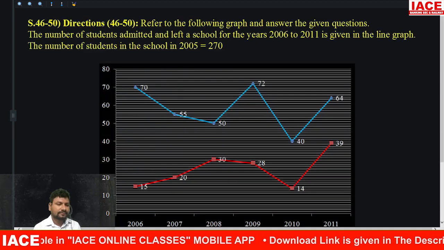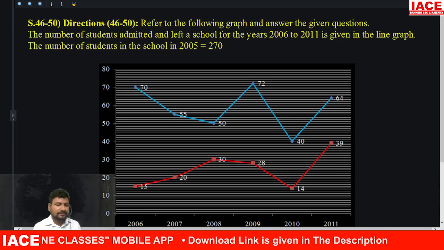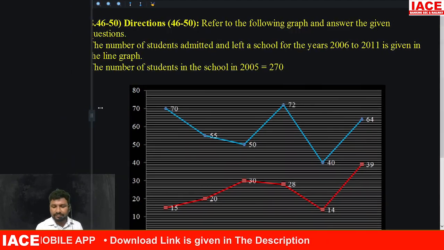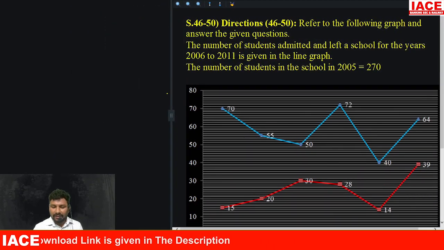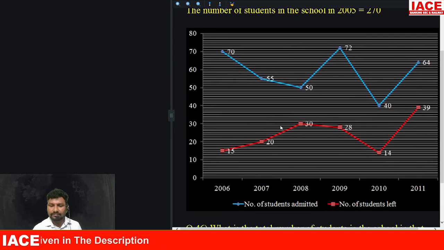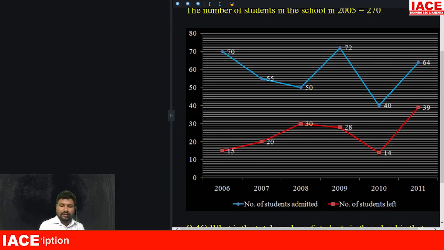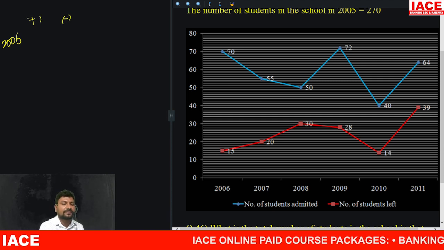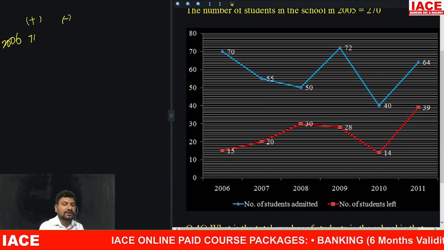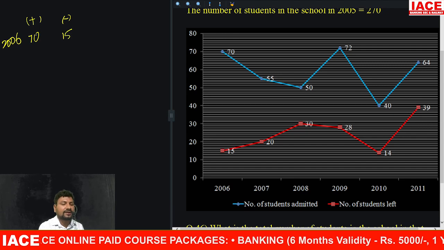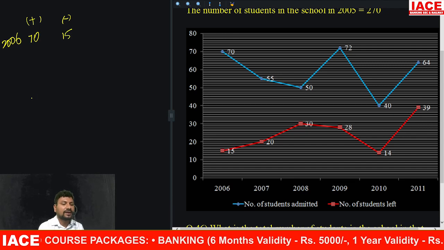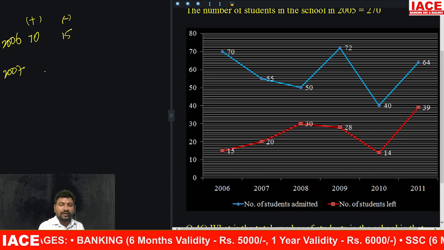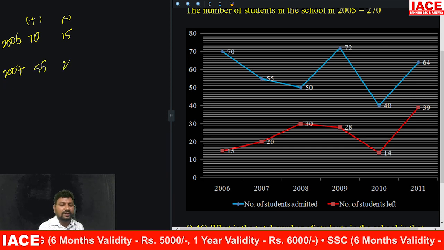Next, there are numbers in a data. We'll take out this data. Here, the number of students who are admitted in 2016, there is a plus, and who have left from the class, it is a minus. Okay, plus is how many members are joined? 70. How many left from the school? 15 members. Okay, in 2007, 55 members joined and 20 members left.